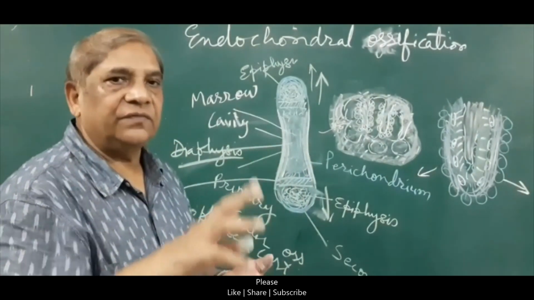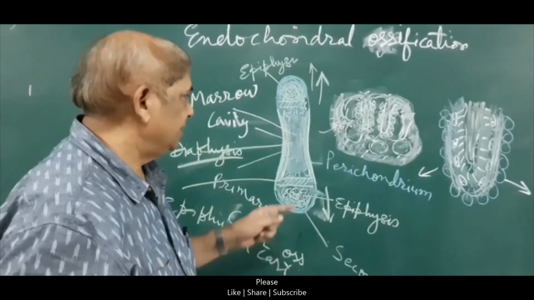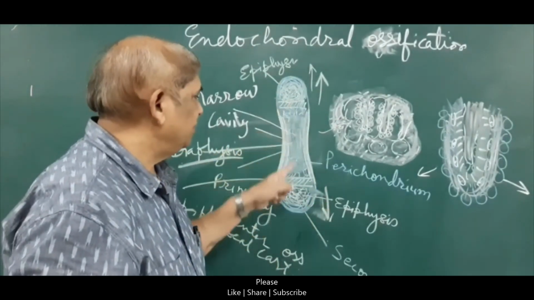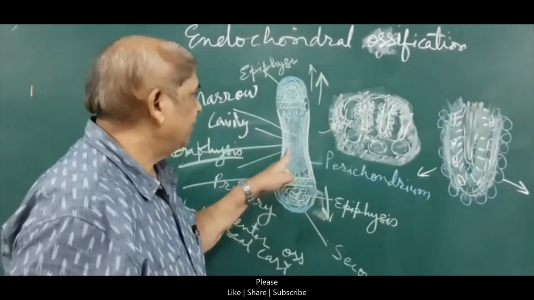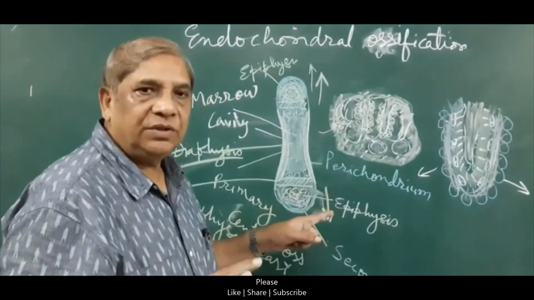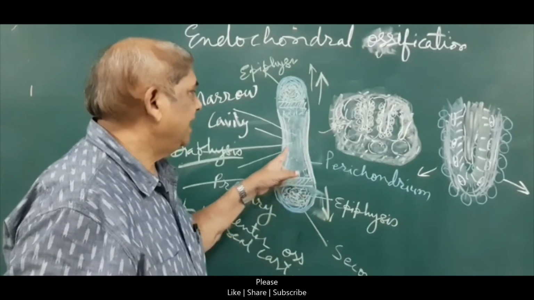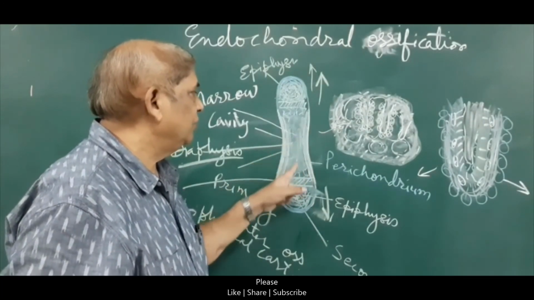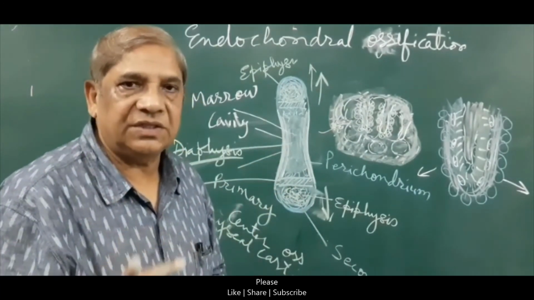That way it will grow in circumference. So length is by the epiphyseal cartilage, and circumference is by the deposition of periosteal bone deep to the periosteum and the gradual removal of the bone from the marrow cavity surface.